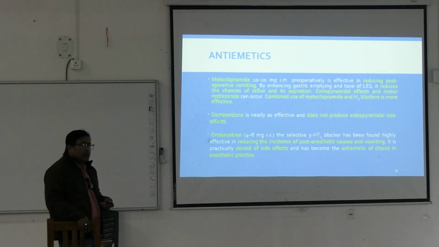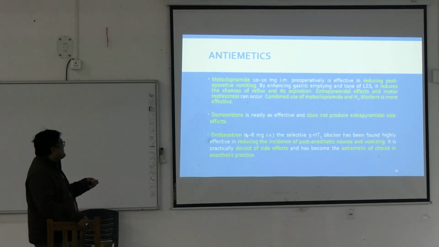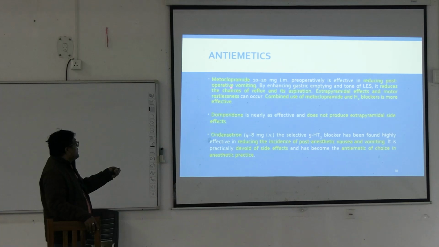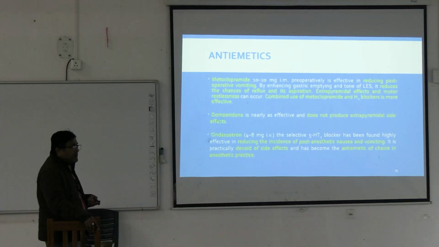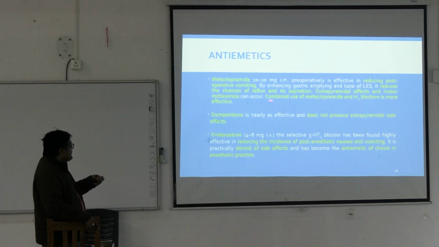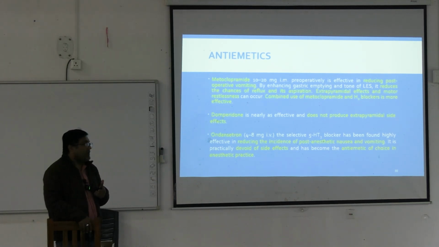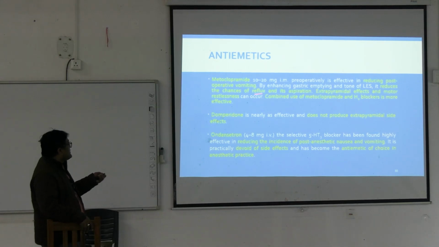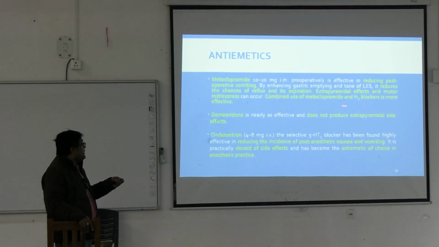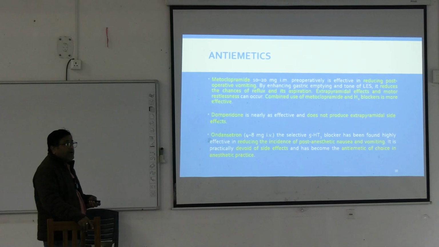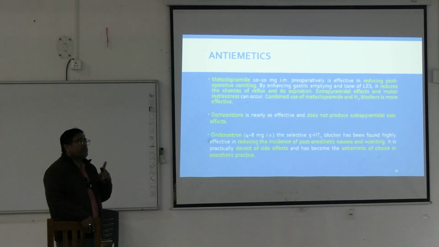Antiemetics, metoclopramide, domperidone and ondansetron are used as an antiemetic in pre-anesthetic medication. Now metoclopramide reduces postoperative vomiting. It reduces the chance of reflux and aspiration. Problem with the drug, extrapyramidal side effects. So extrapyramidal side effects and motor restlessness can occur. Combined use of metoclopramide and H2 blockers is more effective. Domperidone is nearly as effective, but it does not produce extrapyramidal side effects.